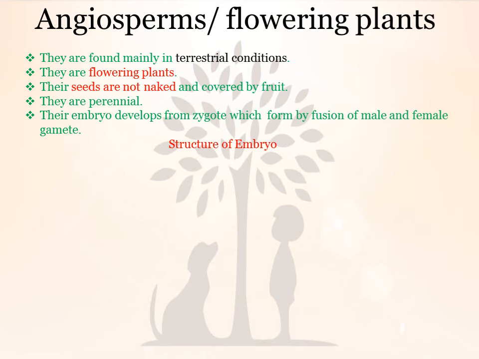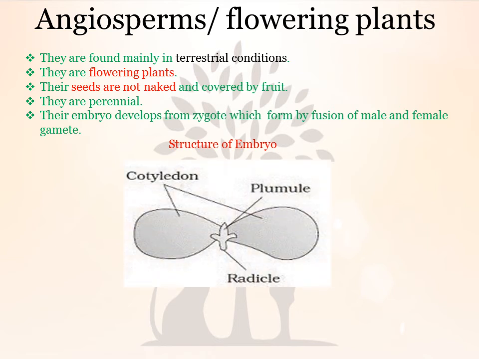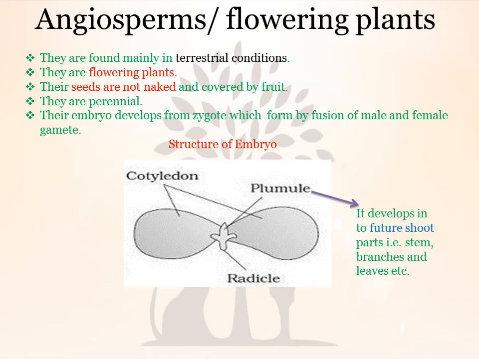Now the structure of embryo. This is the structure of embryo having three parts, that is cotyledon, plumule and radicle. So we discuss them in detail. That is plumule. It develops into future shoot. Shoot, that part which grows up from soil, जो soil से बाहर निकल करके grow करता है, that complete part is known as shoot. इसके अंदर हमारा स्टेम, ब्रांचेज एंड लीव्स आती हैं. तो एम्ब्रियो का जो प्लूम्यूल है वो इन सब पार्ट्स को बनाता है.